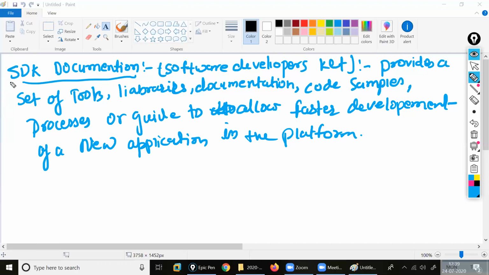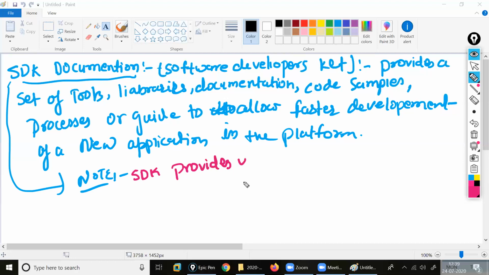The main important thing here is the SDK. Write in a note: SDK provides you code of libraries. What is the code of libraries, guys?